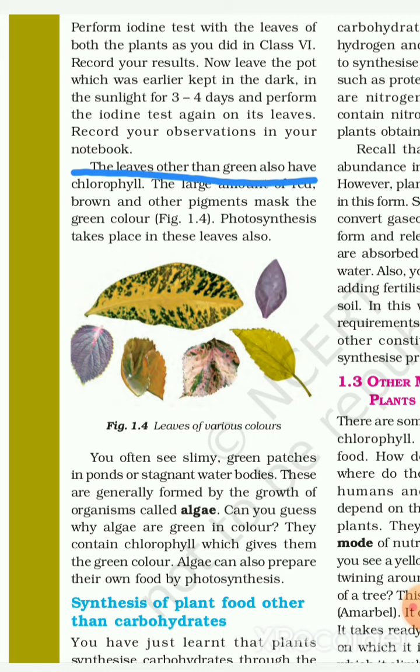So for that you have to boil that leaf with alcohol and then after cleaning it you have to pour the iodine solution over that leaf. So if starch is present on the leaf, that part of the leaf will show a different color. So by this iodine test you will get to know which part of the leaf contains the starch.